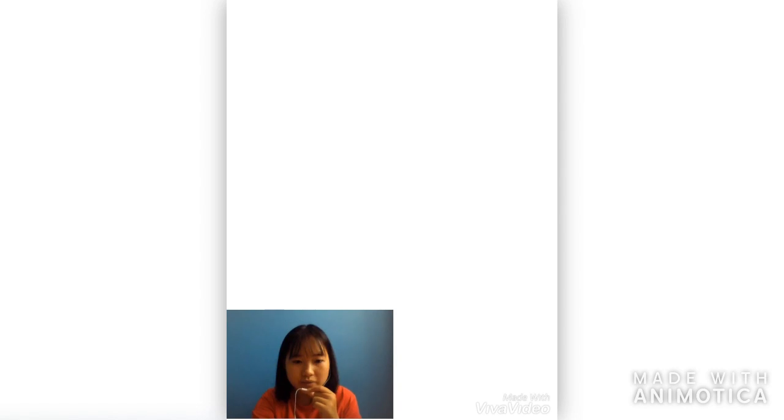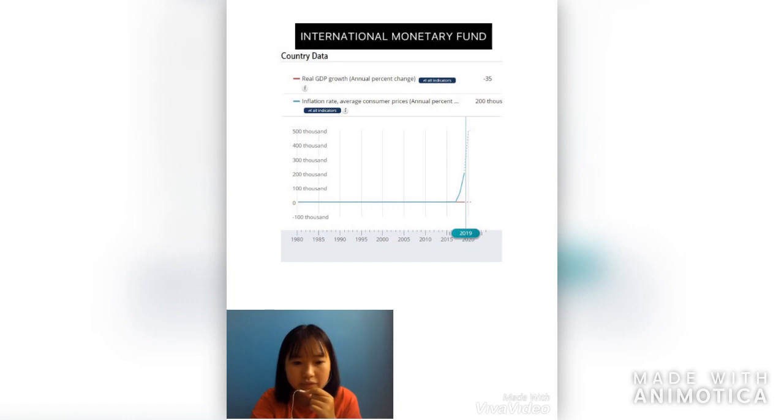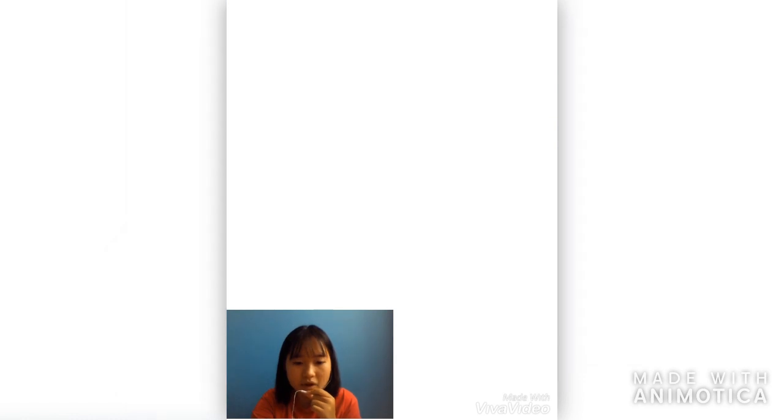In some countries with hyperinflation, like Venezuela, according to the International Monetary Fund, inflation was extremely high, with the rate estimated at almost 300% in 2019.